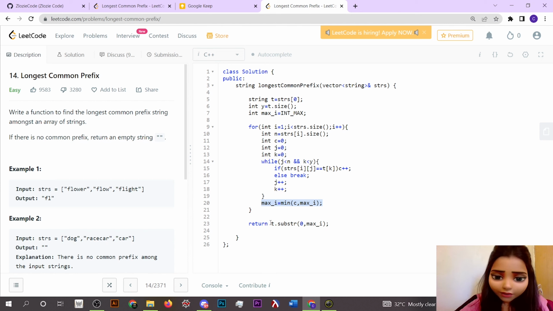So at the end, what do we have to return? We have to return the substring starting from 0 to max i. So this is the overall approach. Now let's try to submit this.